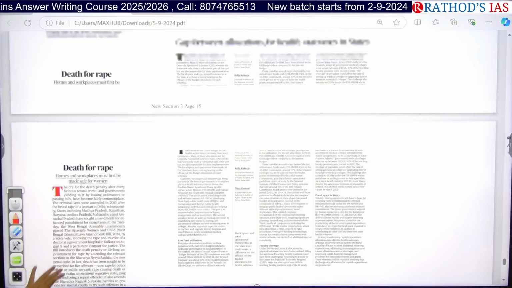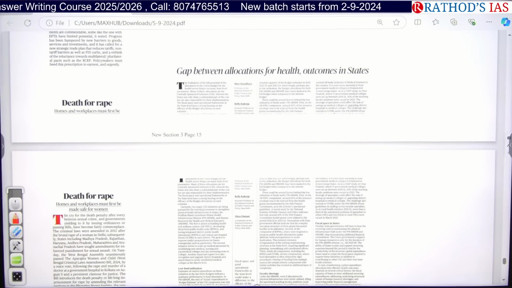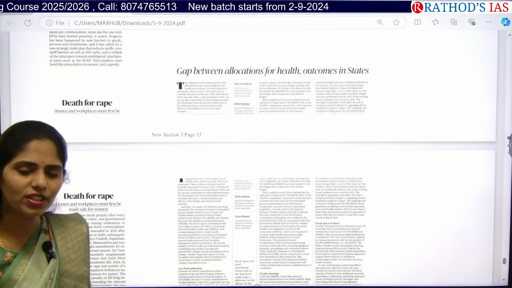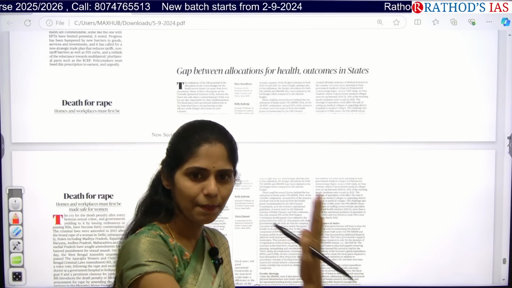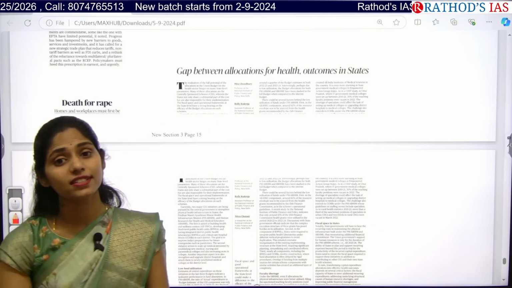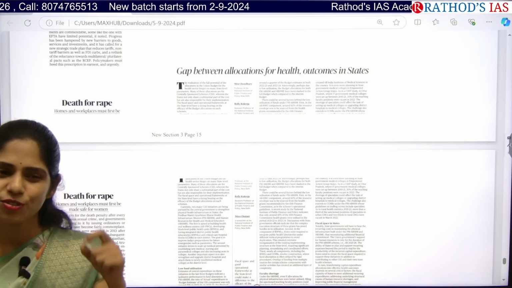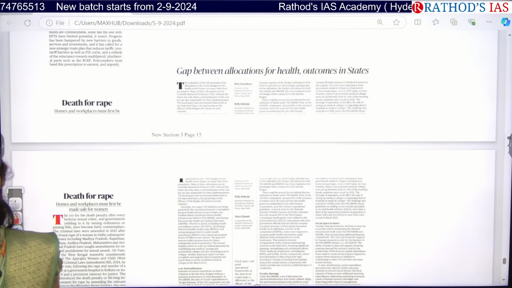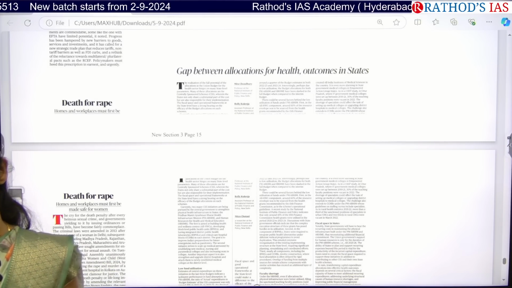Next, one more article is the gap between allocations for health and outcomes in states. So already you know that the government is coming up with a number of schemes. For example, we have central sector schemes and centrally sponsored schemes in health. So what is our spending on health according to our GDP? What is the global target?